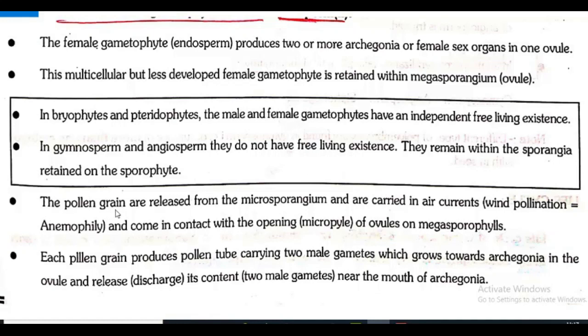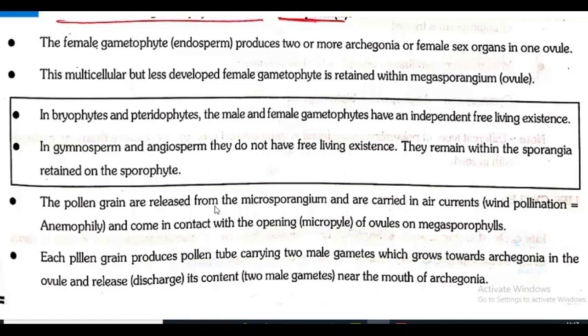Now the pollen grains are released. So now we have discussed both microspores and megaspores. That means pollen grain, the reduced male gametophyte, and the female gametophyte, that is endosperm. Okay. So now we are coming to the topic. Male gamete is ready, female gamete is ready. Now what should be the fertilization?